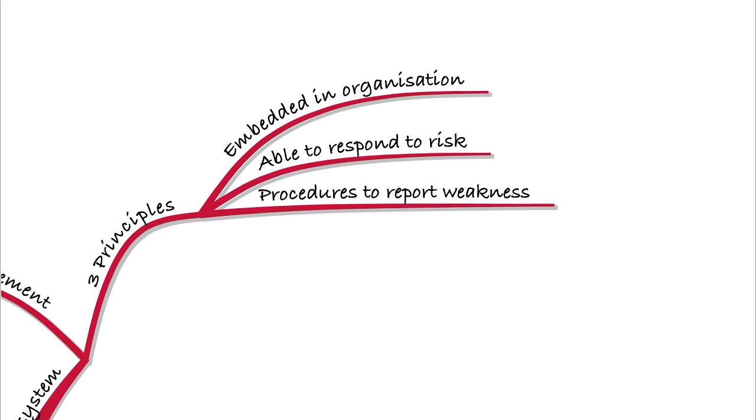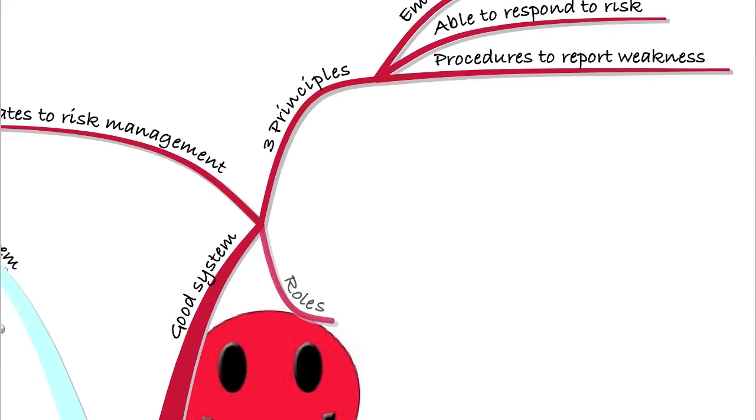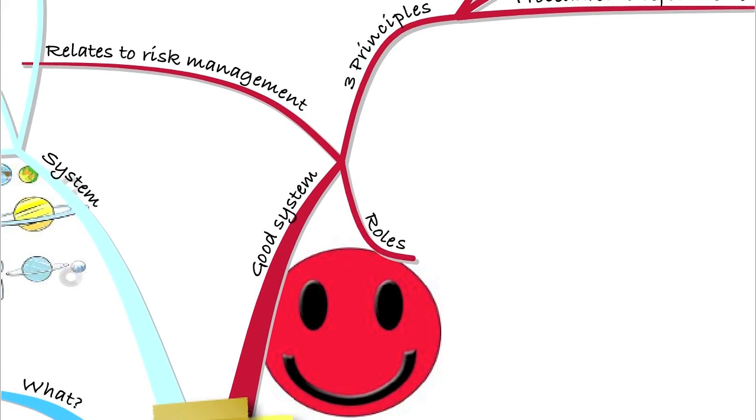It must be embedded in the organisation, able to respond to the risks identified, and there must be the procedures available to report any weaknesses. So what are the roles when it comes to this internal control system? We're going to identify various parties within the organisation. We're going to think about what their role will be when it comes to internal controls, because when they take that role on, then they have responsibility in that area. So if there are problems, then we know who to talk to about it.